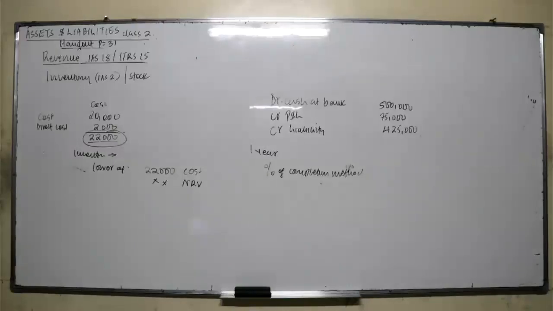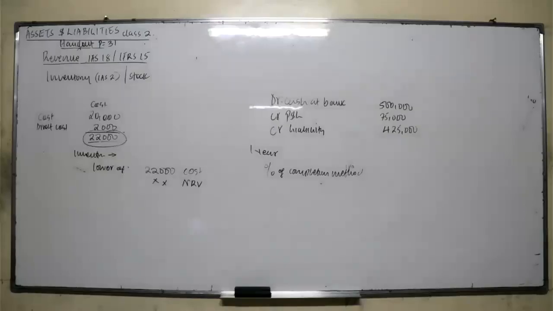The standard provides a single principle-based 5-step model to be applied to all contracts with customer. 5 principal steps. Describe the 5 steps model. Don't describe, just state. Number 1 was to identify the contract. Then you follow the other steps.